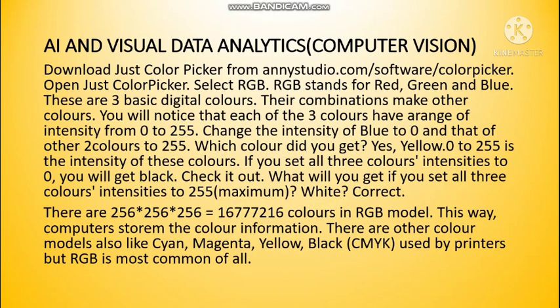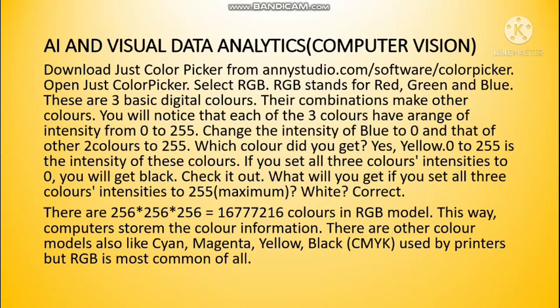If I make R as 0, G as 0 and B as 0, the color will be black. Same way, if the intensity of red is 255, G is 255 and B is 255, it will be white. If I set R only as 255 and the rest as 0, it will be red. Same way for green, only G is set as 255 and red and blue are set to 0.